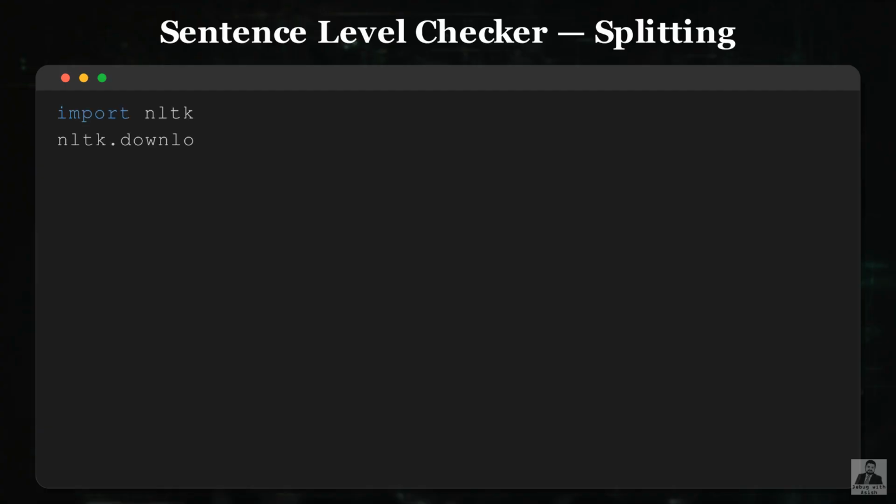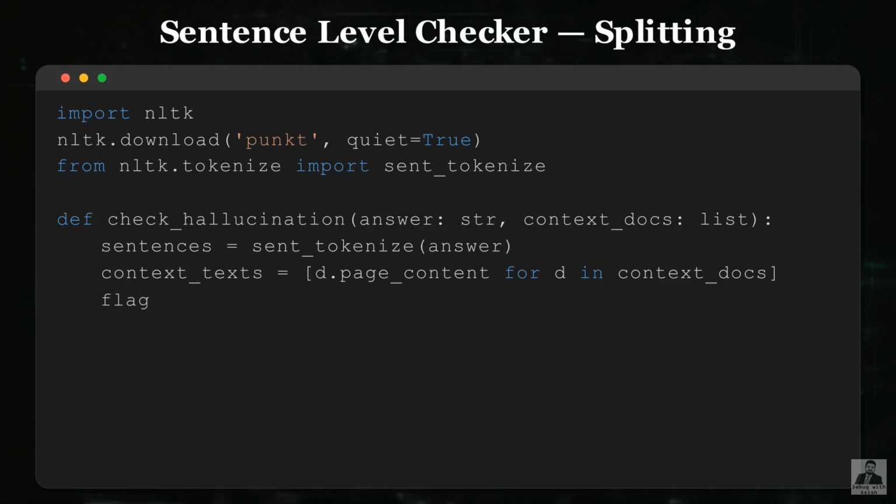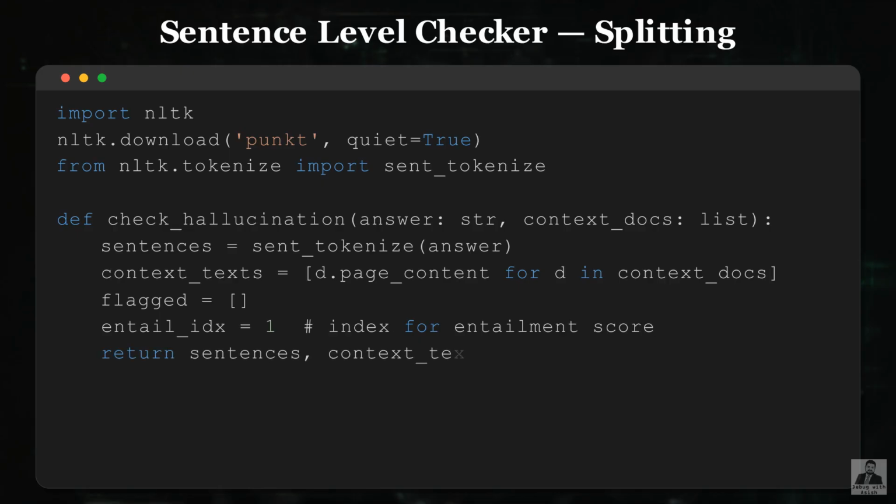The hallucination checker works at the sentence level. We split the model answer into individual sentences using the NLTK sentence tokenizer. We extract the text from each retrieved context document. Then for each answer sentence, we check whether any context chunk entails it. If no chunk entails a sentence, that sentence is flagged as a potential hallucination. We build this in 2 parts to keep each scene under 15 lines.